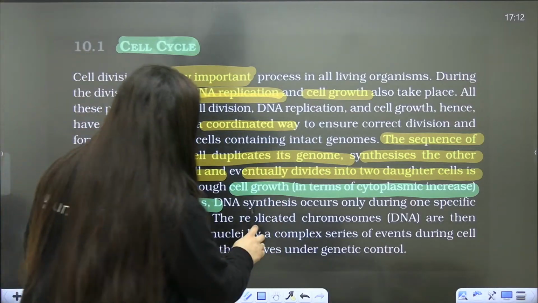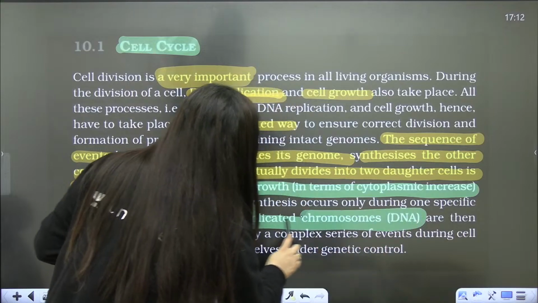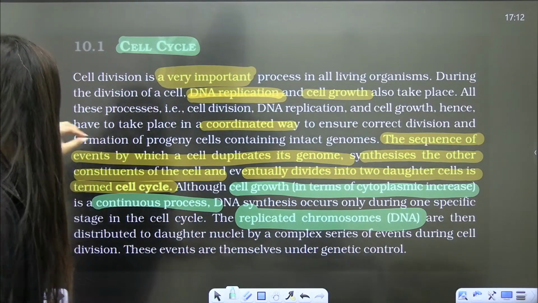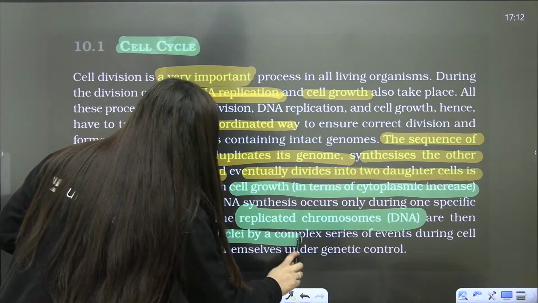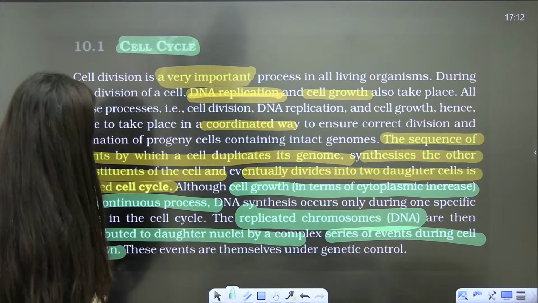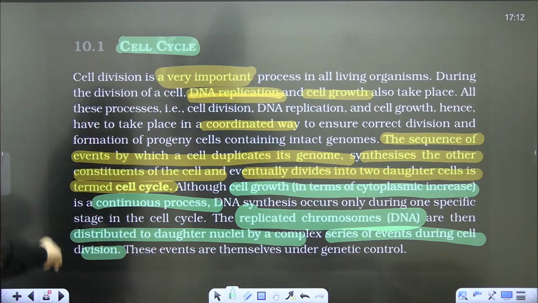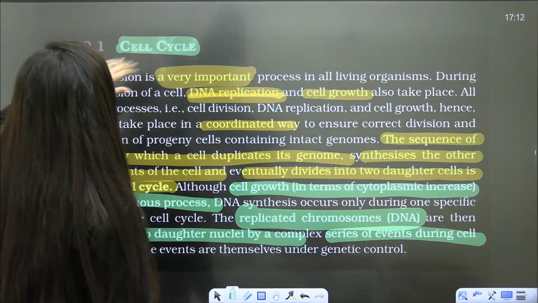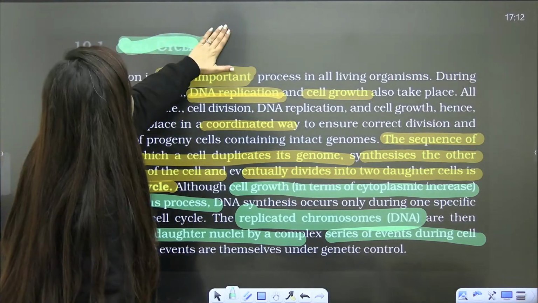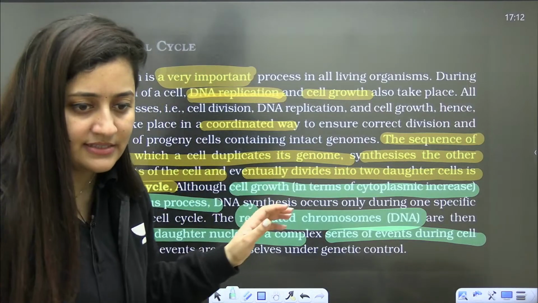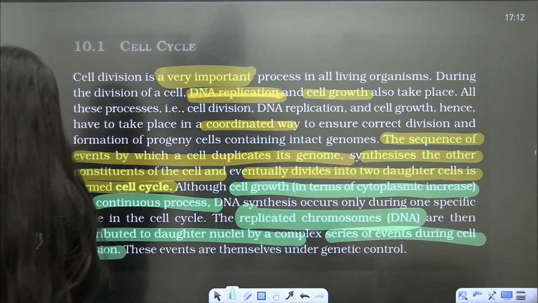The replicated chromosomes, the DNA which is duplicated, will be distributed to the daughter nuclei by a series of events during cell division, and this is what we have to discuss. All these events are under genetic control. Clear? So it is from NCERT.